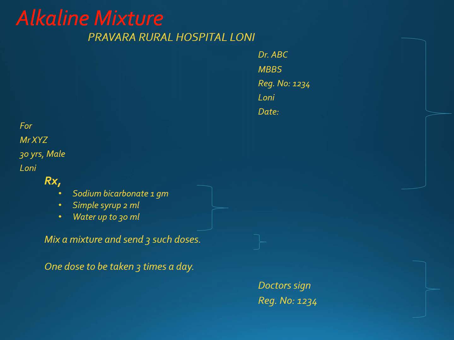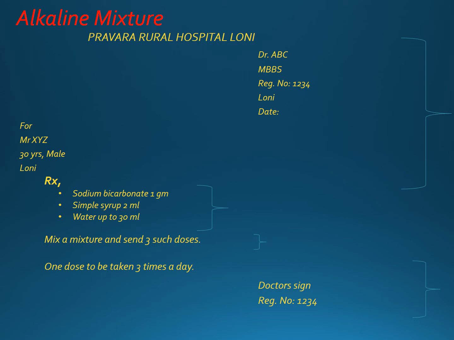It will also contain the patient details, like Mr. XYZ, whatever is the name of the patient, then age, gender, address, and body weight of the patient. Body weight is important for the pediatric population, and in cases where drugs are to be given on the basis of body weight. And the third thing in the superscription was the Rx symbol. Up till here was the superscription.